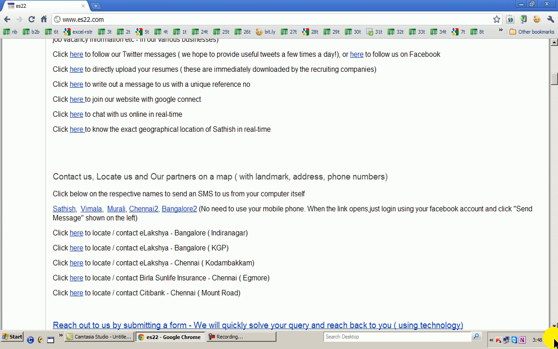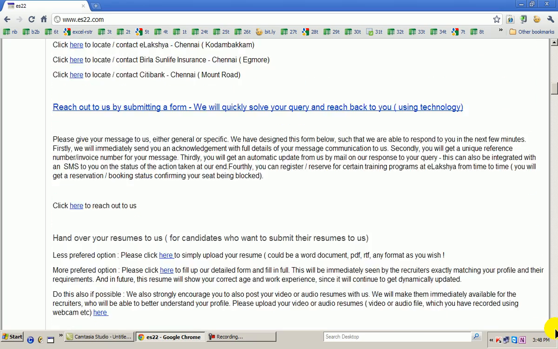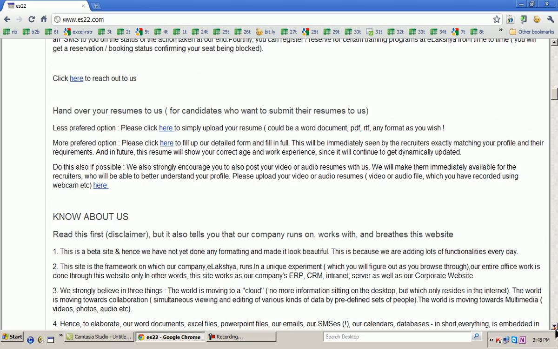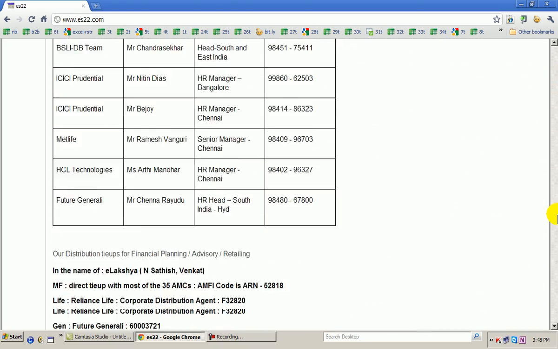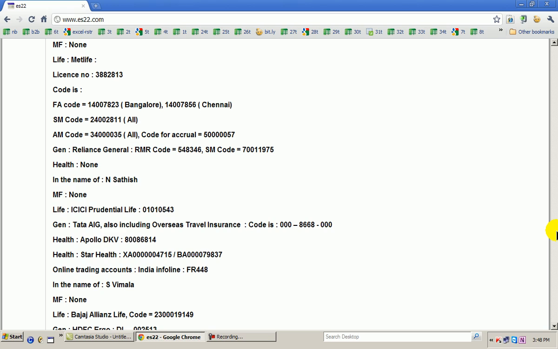So all these things you can do directly from our website, and it's fairly transaction oriented. If you want to upload your resume in the form of a form, if you want to do various other things, know about us, details, various phone numbers, I do suggest you go through our website to see what all you can do there. This is page number 1, which is the home page.